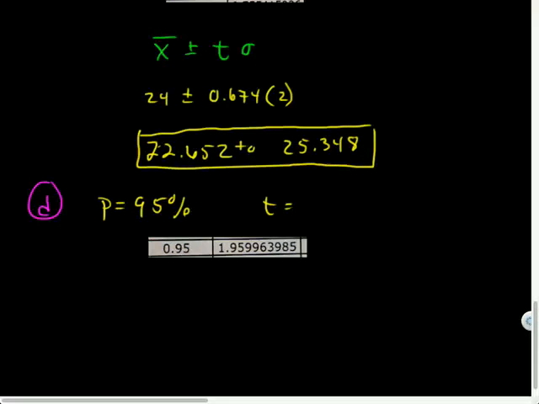So I look up my t-value. 1.959, well, oh man, wherever I round, this is going to be ugly. 1.96, I'll say, is not measured in units. That is measured in standard deviations. So what am I going to do? I'm going to take 24 and add and subtract 1.96 times 2. Multiplying that by the number of units in a single standard deviation will convert this all to units. If I add those units to my mean, it'll give me my upper bound. If I subtract, it'll give me my lower bound.